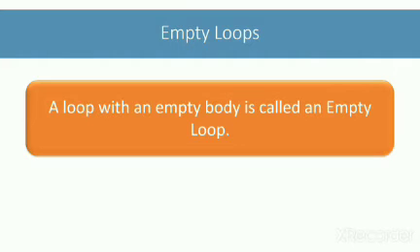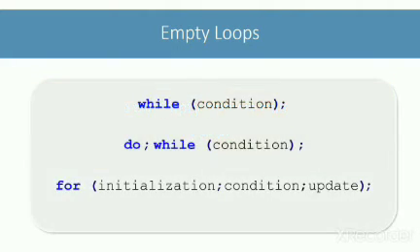A loop with an empty body is called an empty loop. In Java, all the three loops can have an empty body. We write an empty loop like this. In place of the loop body, we have written these semicolons in the loops. A statement which just consists of a semicolon is called a null statement and is syntactically valid in Java.